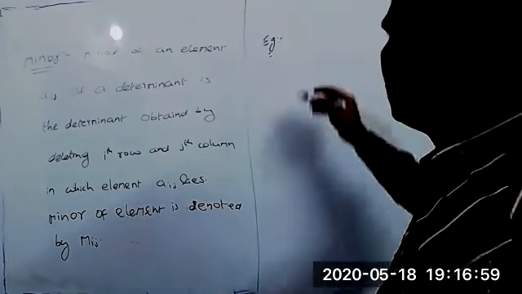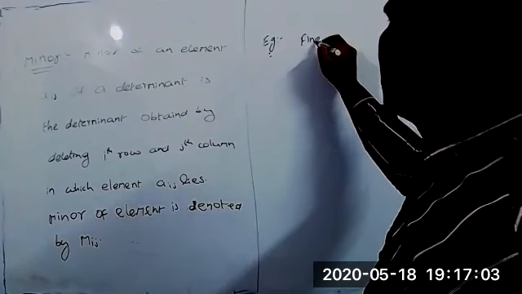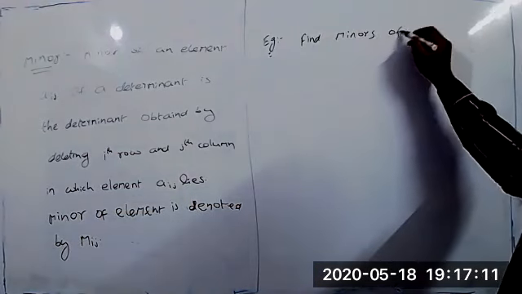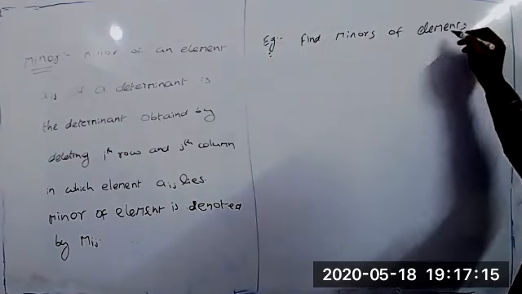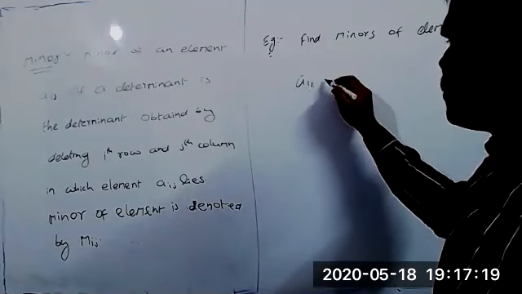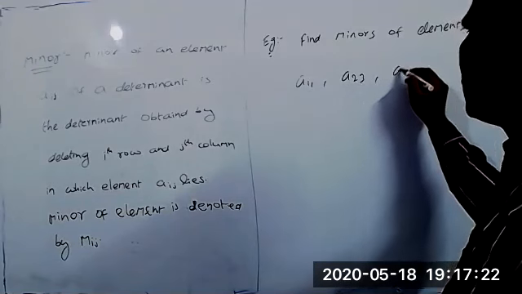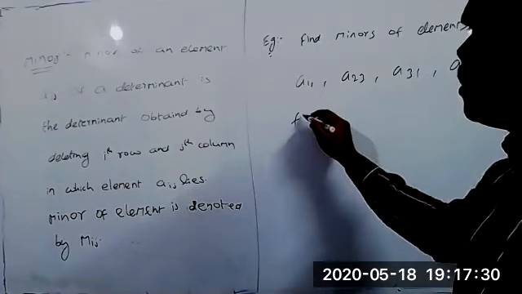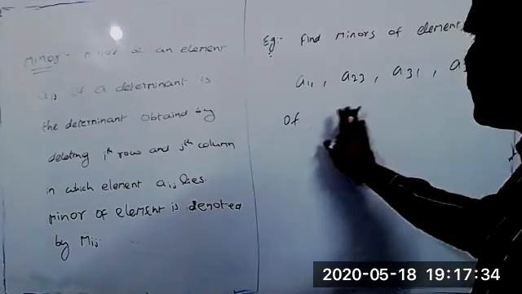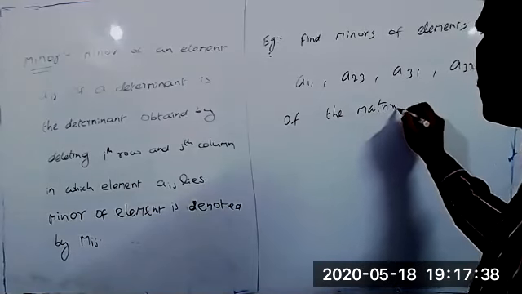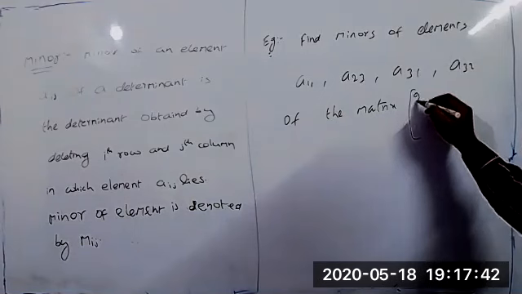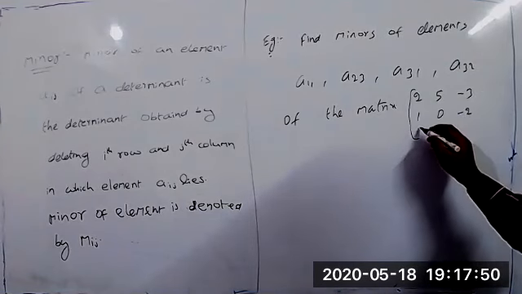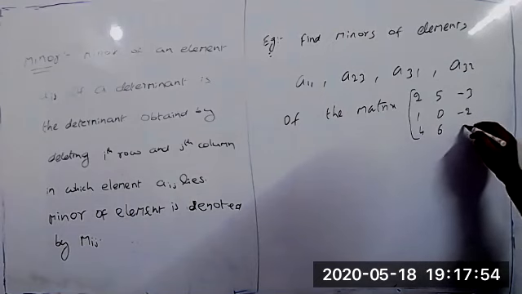Example: Find minors of elements A11, A23, A31 and A32 of the following matrix: first row 2, 5, minus 3; second row 1, 0, minus 2; third row 4, 6, minus 5.